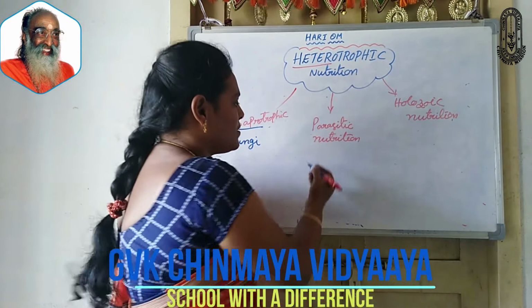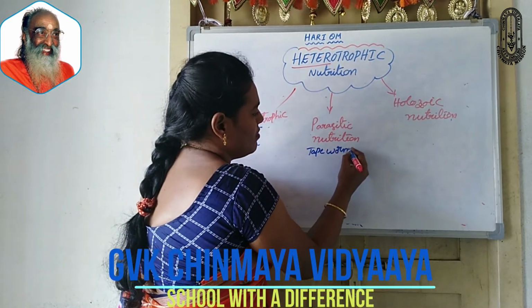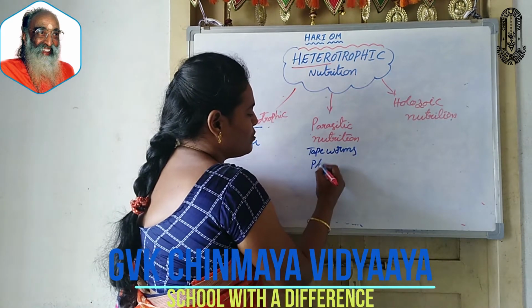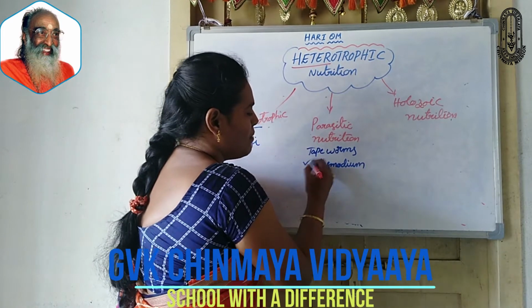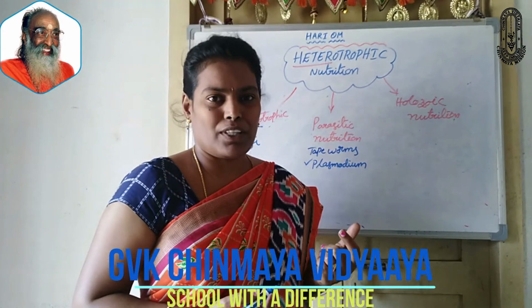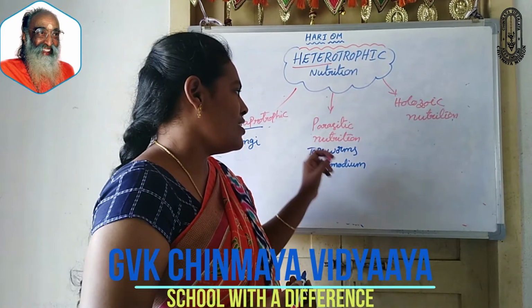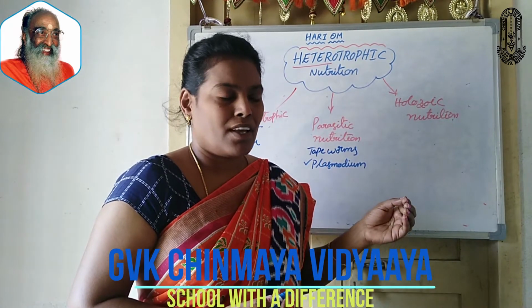Examples: tapeworms, Plasmodium, the malarial parasite. You all know that the malarial parasite comes from mosquitoes. This type of organism depends on other organisms for their food.